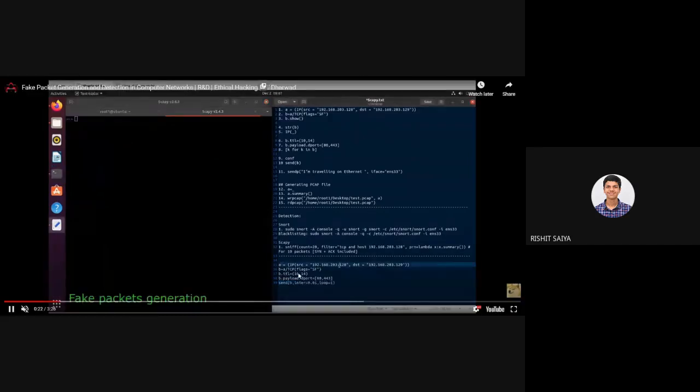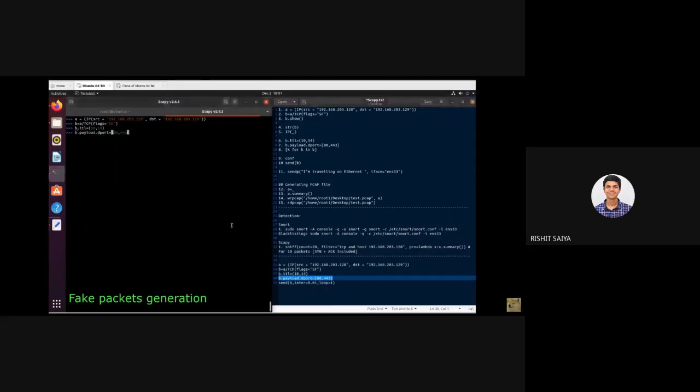Here are the commands. I specify the source and destination, make TCP packets, set a default time to live, add a destination port and a payload, and then send it in a loop, kind of an infinite loop. I just want to send packets and see how it works.